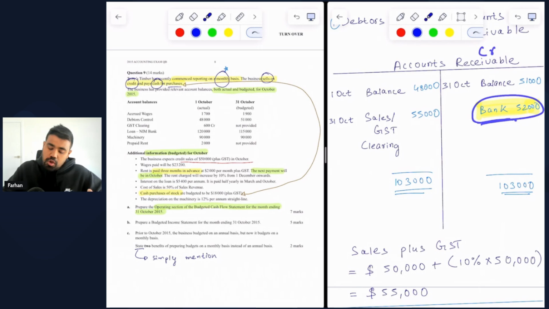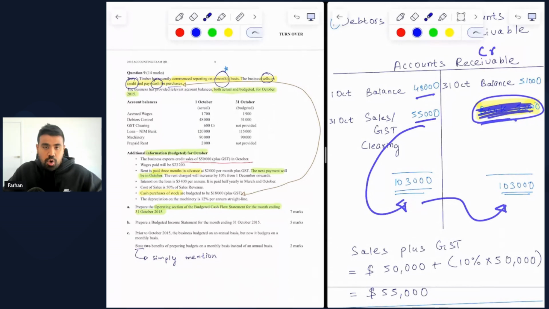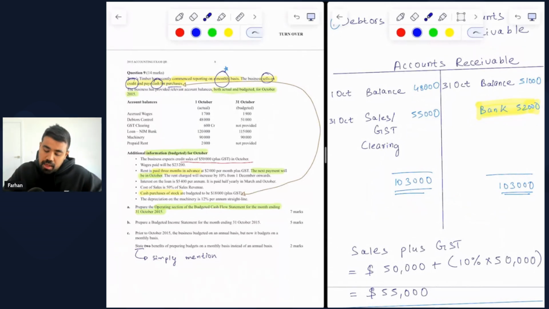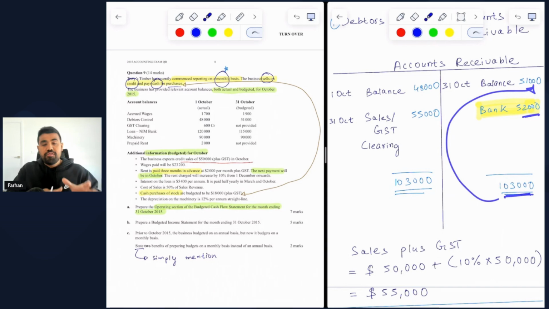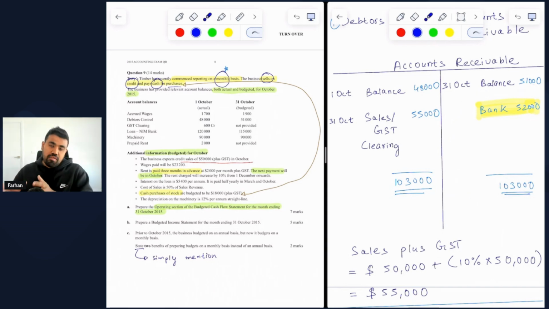Let's just assume we don't have this to begin with, because this is what we are expected to calculate. So we find the total of everything on the debit side, which is to add 48,000 with 55,000, and that gives you 103,000. This must be the total of everything on the credit side to ensure the fundamental rules of accounting apply. Once you subtract the closing balance of 51,000 from 103,000, you get 52,000, which refers to the cash that you have collected from your accounts receivable, the cash that you have already collected from your credit customers.